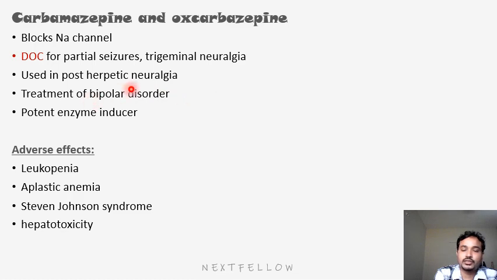Next is varicella zoster induced post-herpetic neuralgia. Next, treatment of bipolar disorders. And these drugs are potent enzyme inducers, so you should be cautious when you are adding them with other drugs because they will cause drug-drug interactions.